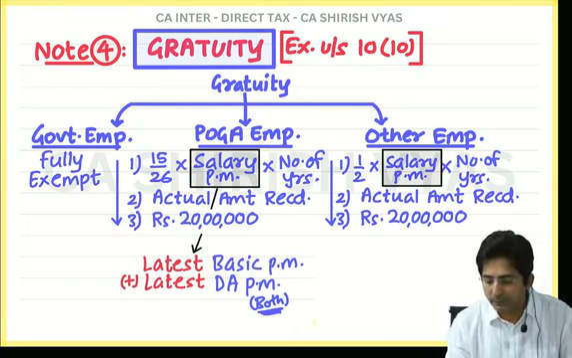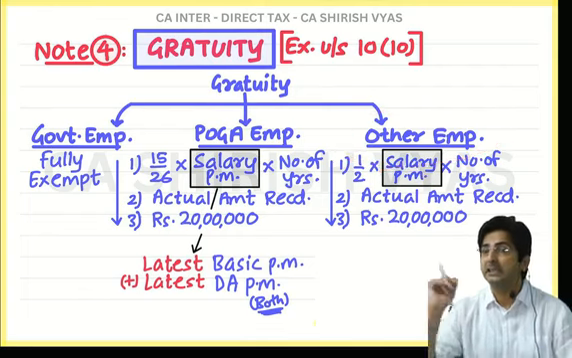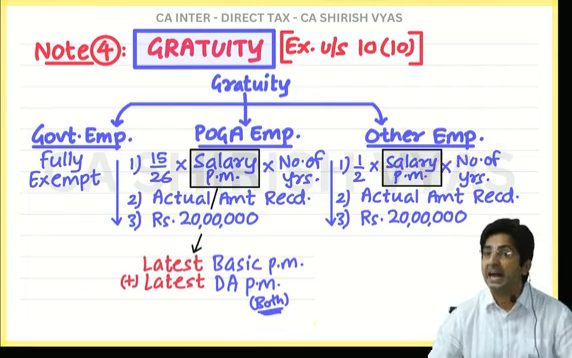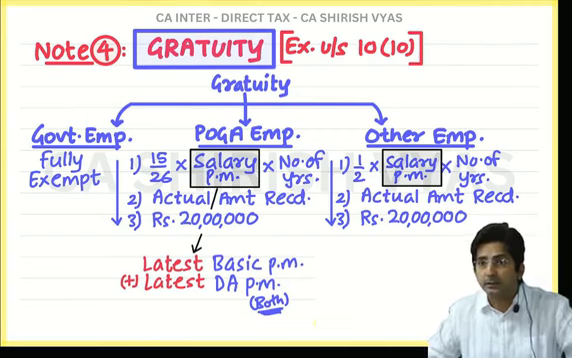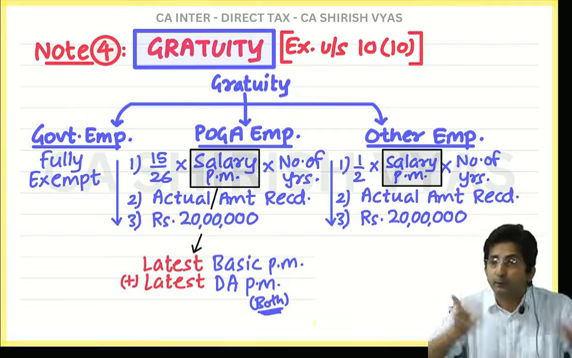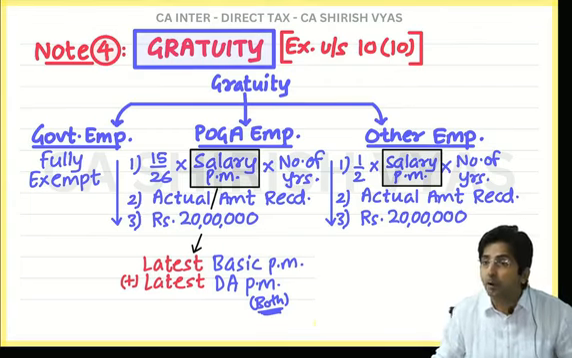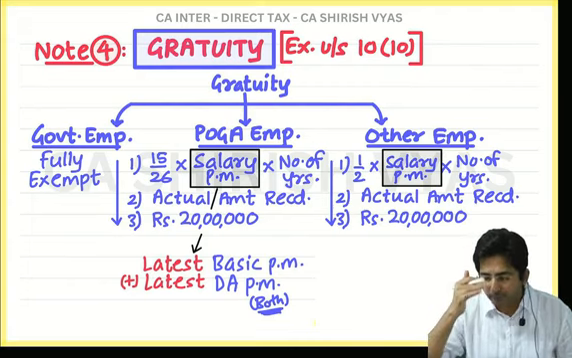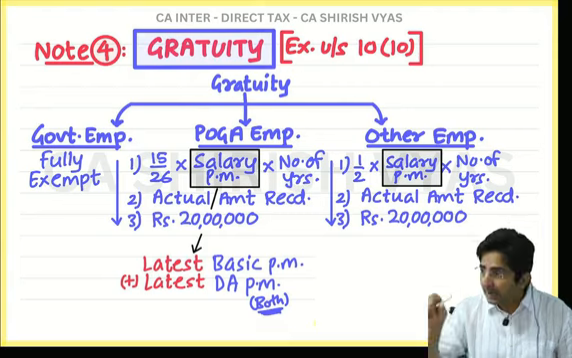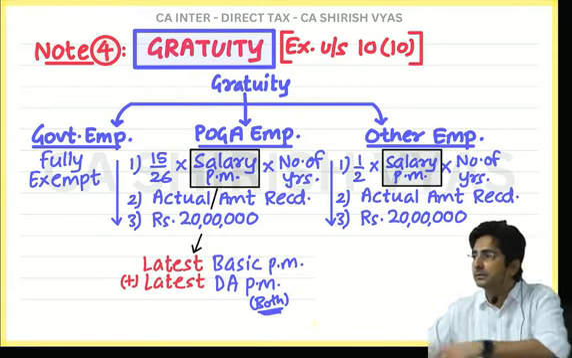But other employees are not governed by POGA. So for them, we don't take the latest salary, we take the average. Because see, gratuity you receive after retirement, and you retire after 20-25 years of service. During the whole service, your salary fluctuated so many times. So which salary should be given importance? Average salary. And your average means what you know, not the average of all your 20 years of service.